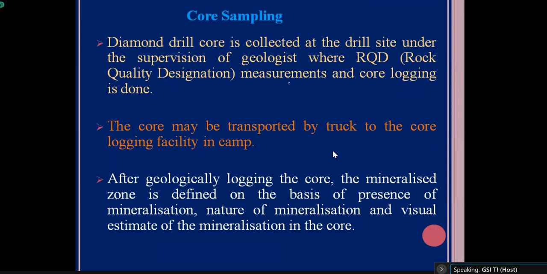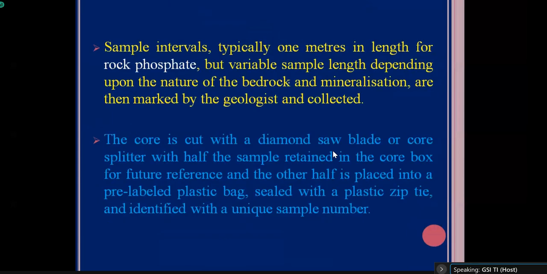Okay, so the sample interval, generally the core sample interval, depends on the commodity and is different for different commodities. If we talk about industrial minerals, generally a 1 meter sample is collected for limestone and phosphorite, and for other metallic deposits, sometimes the sample length may be 0.5 meter or 0.25 meter also.